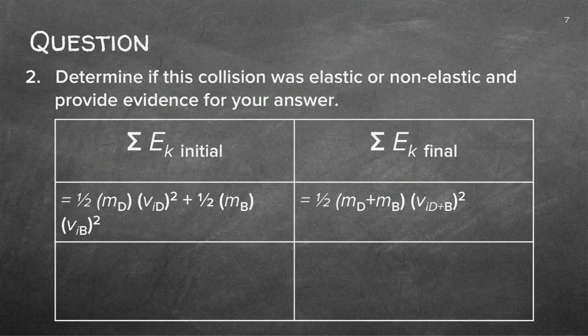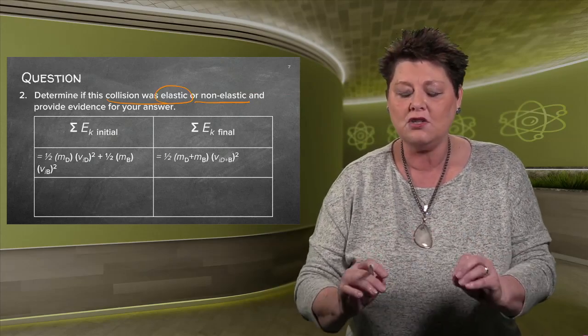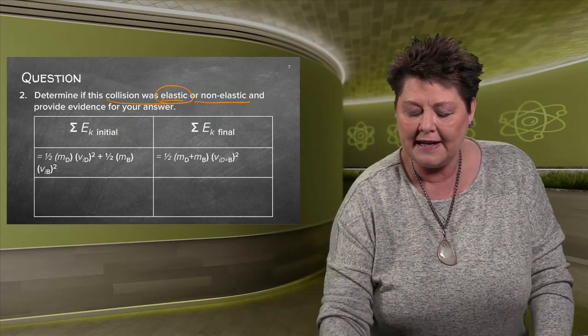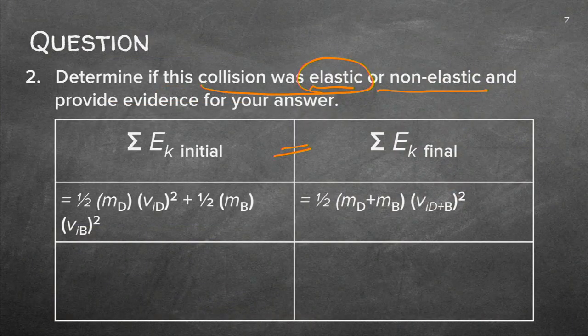The second question was, determine if this collision was elastic or not. Now I know the energy, and it's not just any energy, the kinetic energy has to remain the same for it to be an elastic collision. So it's not equal. Please don't do the equal sign. Never put them as equal. Do work out the kinetic energy first. Do you see there initially? And then you work out it finally, and then you compare those to each other.